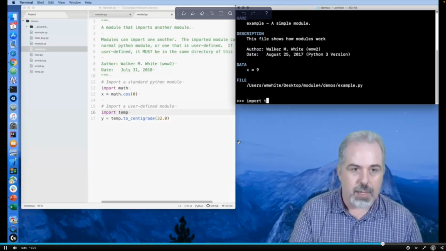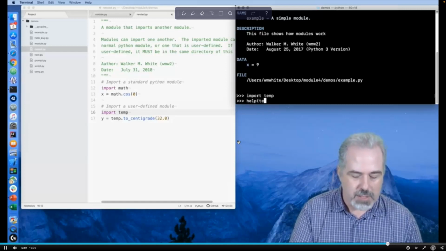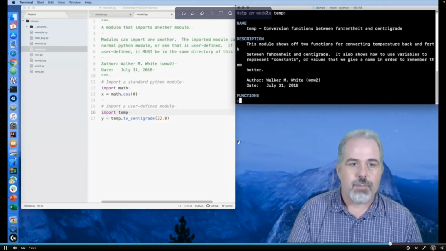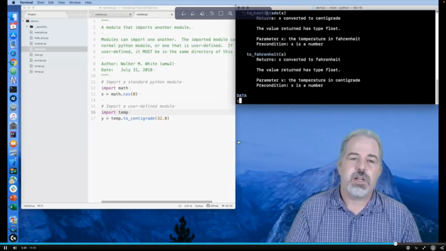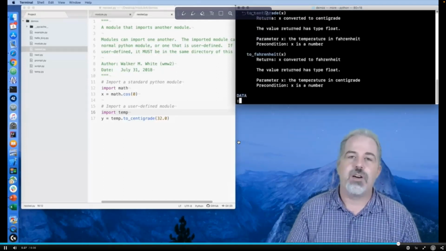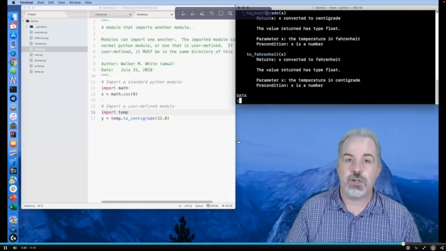I can do something like import temp, and if I wanted to know how to use temp, I just get help. And because I have written doc strings, I have all sorts of information. In particular, the help menu tells me what functions exist inside of this module and how I'm supposed to use these functions. Exactly like reading the documentation for, say, the module math.